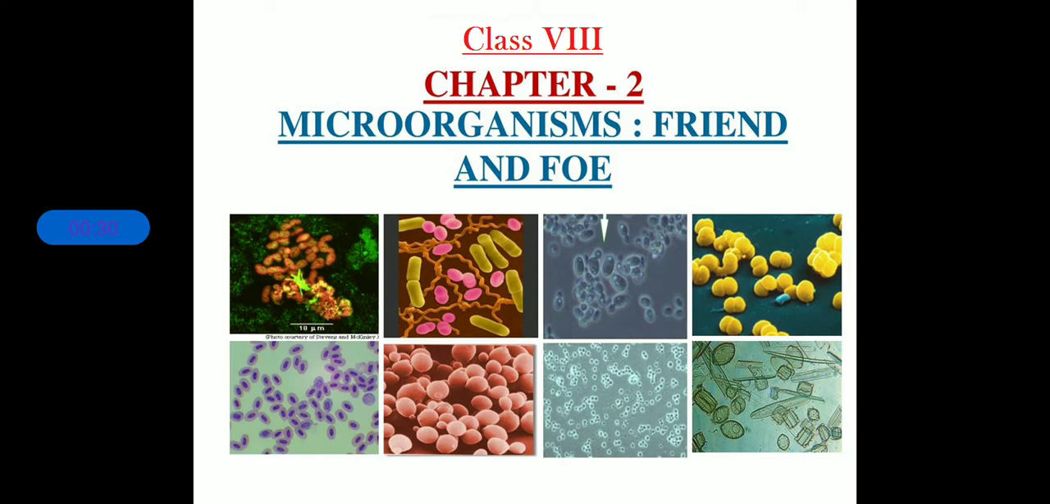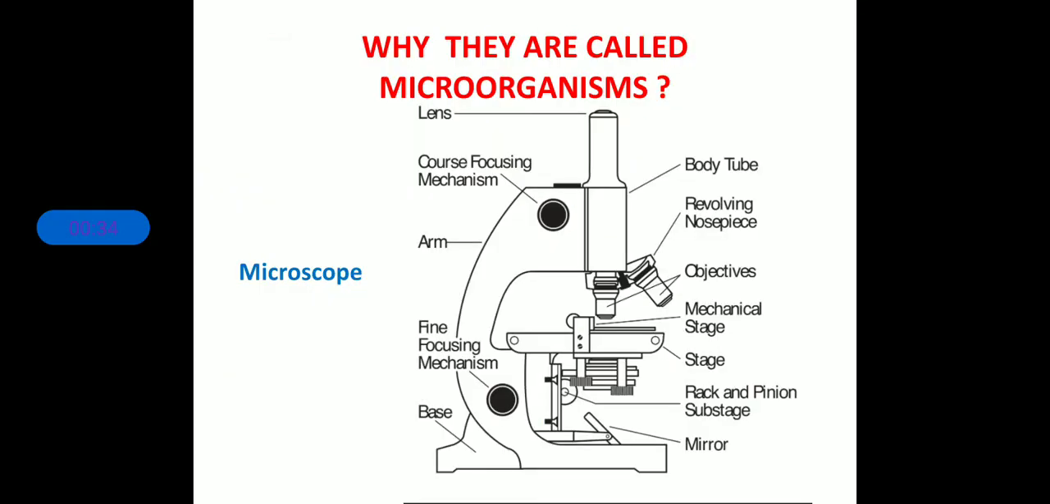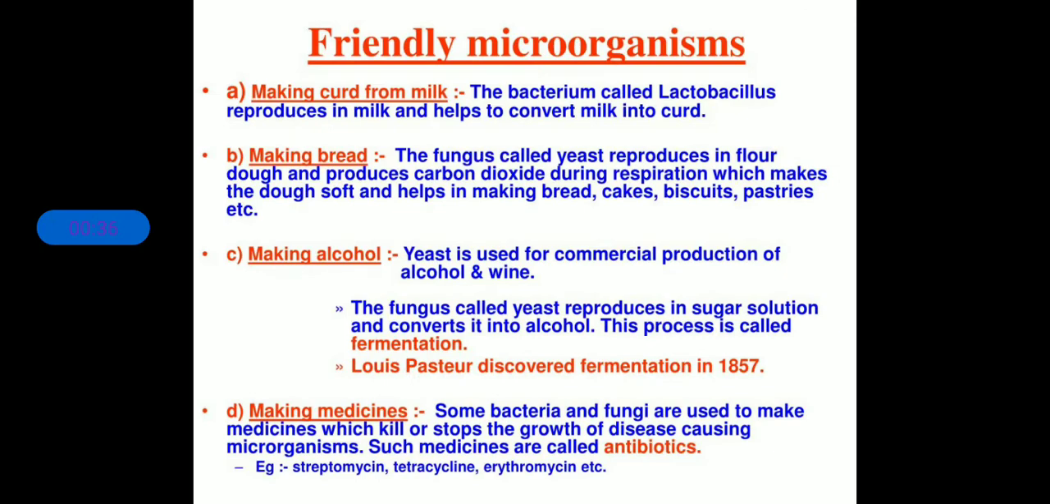microorganisms are used in the food and beverage industries. Let us jump to the slide, friendly microorganisms. So first is food and beverage industries, in which we discussed making of curd out of milk, making of bread, making of idli, dhokla and dosa. We have also seen the application of microorganisms for making of alcohol.